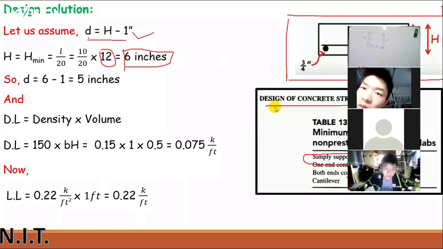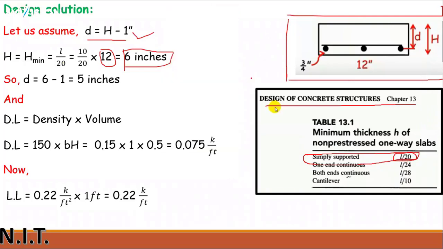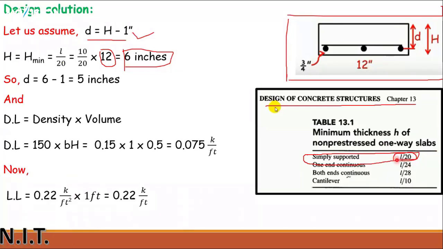Okay, listen. Effective depth can be calculated by H minus 1. This is our assumption. And H minimum can be calculated from this table. The formula is available here: L divided by 20. Clear? By calculating L divided by 20, it will give you the answer, which is equal to 6 inches, by multiplying with 12 inches.